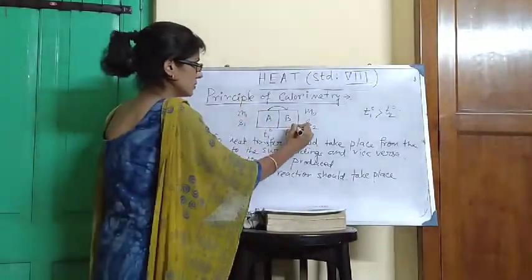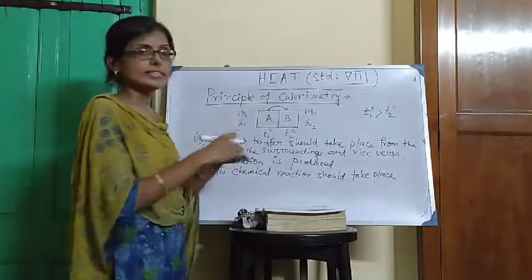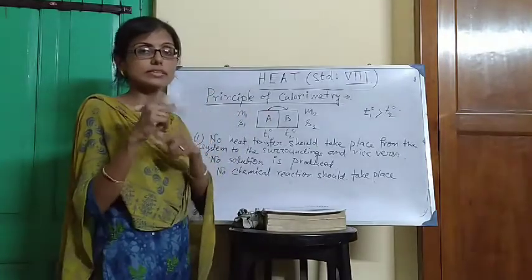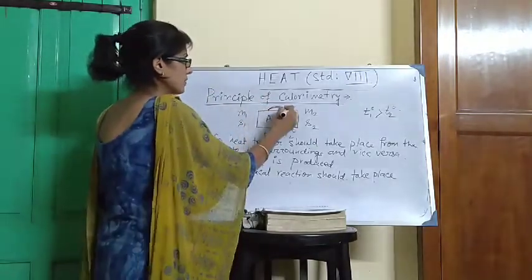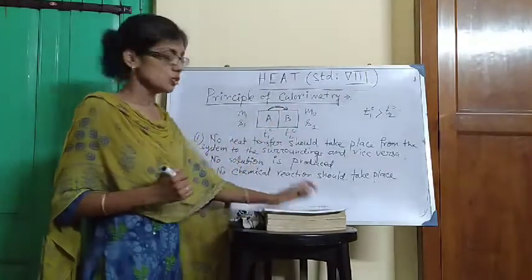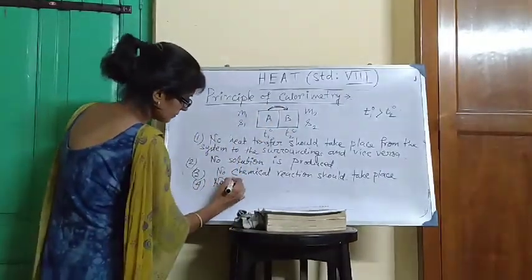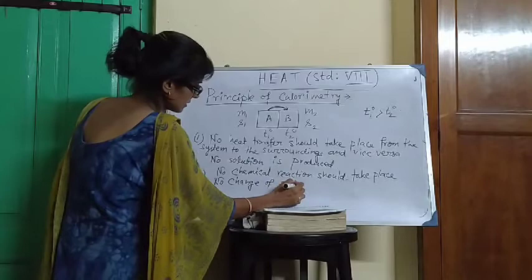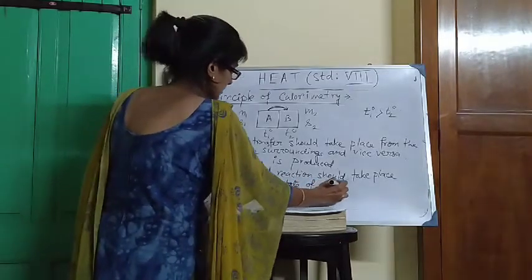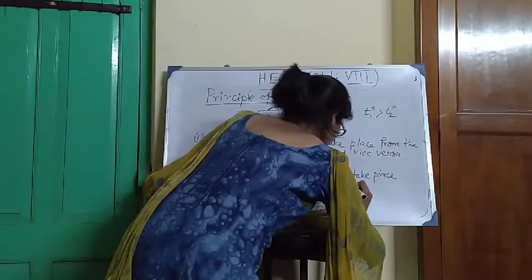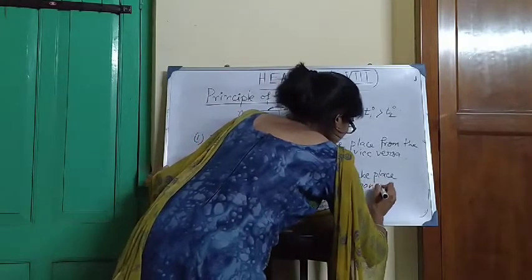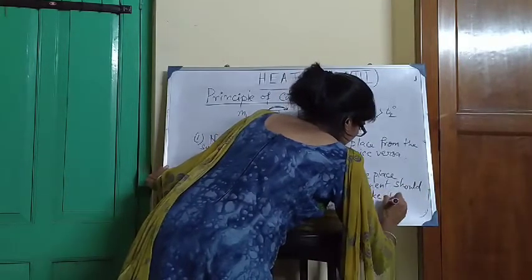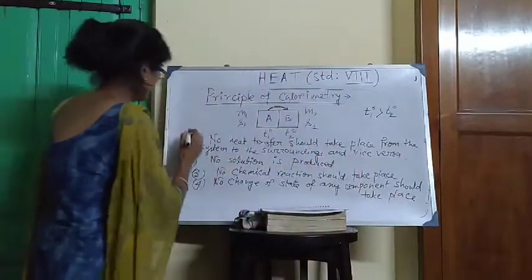Suppose the component A changes its state, then some amount of latent heat is required, but we cannot calculate that latent heat in the transfer of heat between the components of the composite system. So no change of state of any component should take place.